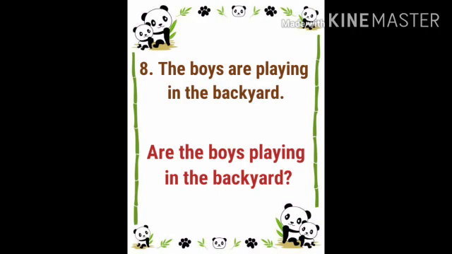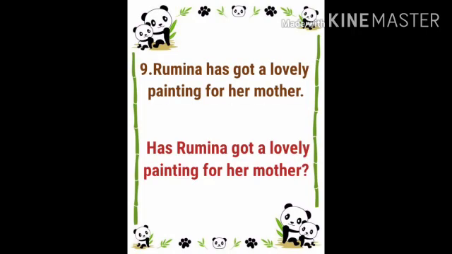Here, are is a helping verb and the sentence is, are the boys playing in the backyard? Ninth. Rumina has got a lovely painting for her mother. Here, has is a helping verb. So the sentence is, has Rumina got a lovely painting for her mother?